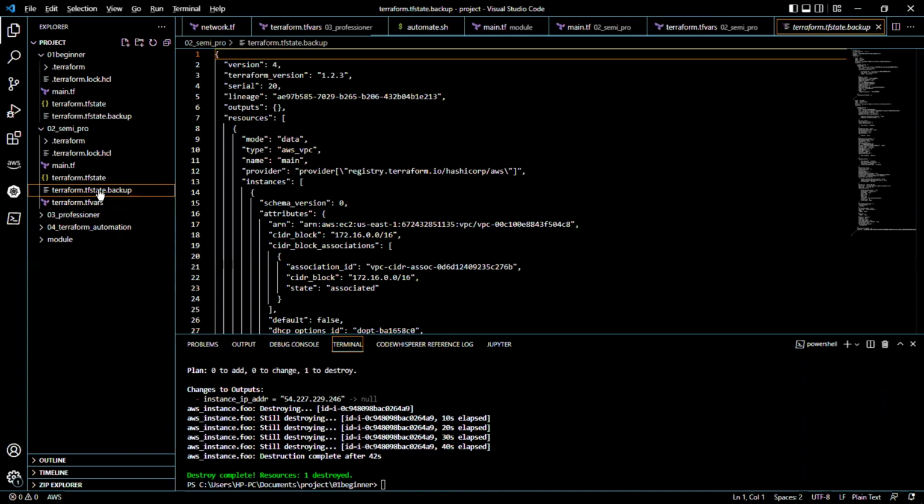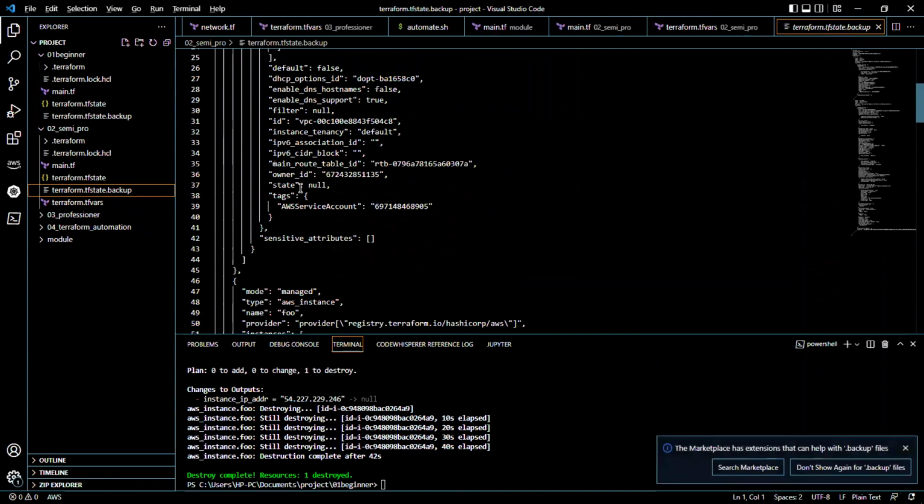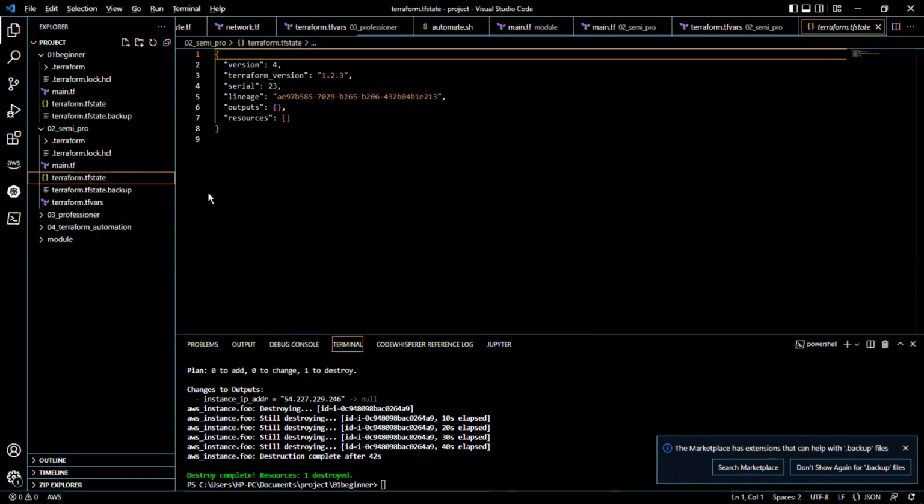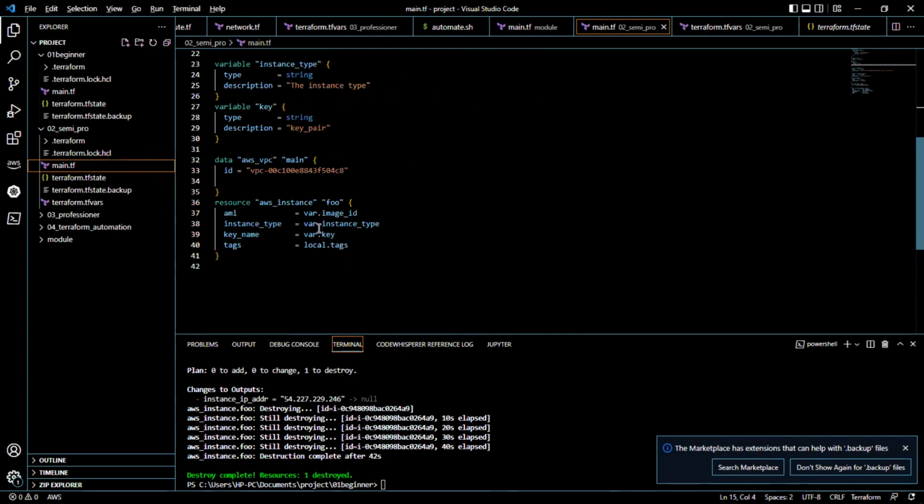So the next thing is this backup state. As you can see, it's a backup state. And we actually have a desired state right in here. So there's a state right in here, but this is a desired state, the state they want to achieve.